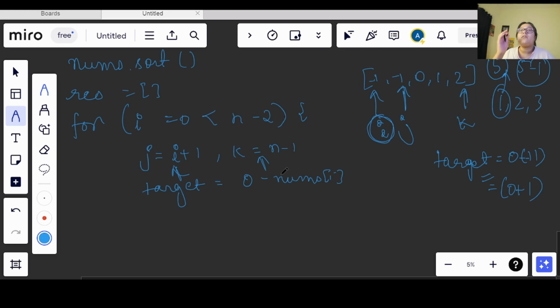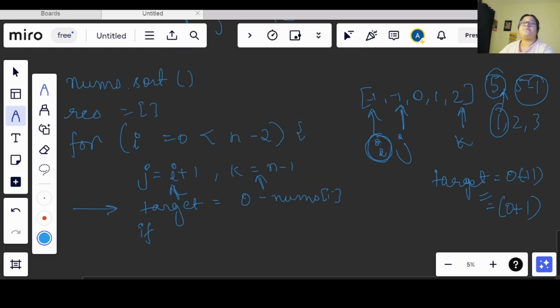Okay, and what we can do further is we can use this to increment and decrement the values of j and k like we did before also. Okay, this will give us a scenario where we will have a continuity. So what you can do here is we can subtract that from 0. Now we have declared these values, fine, but the thing is we have been told that we cannot repeat the triplets.